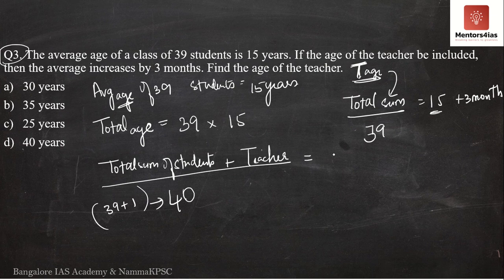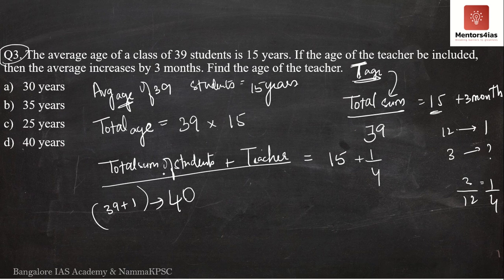This will be equal to 15 years plus 3 months, because it increases by 3 months. So here, since 15 is in terms of years, we have to represent 3 months also in terms of years. Okay, how can we represent 3 months in terms of years? Nothing but 1 by 4, correct? See, 12 months is 1 year. 3 months is how many years? 3 by 12. It is nothing but 1 by 4. Therefore 15 plus 1 by 4.